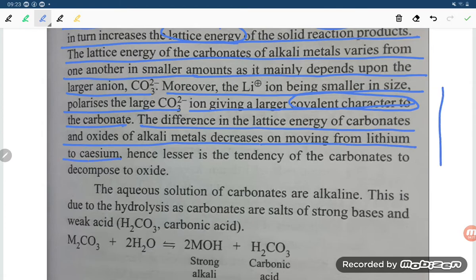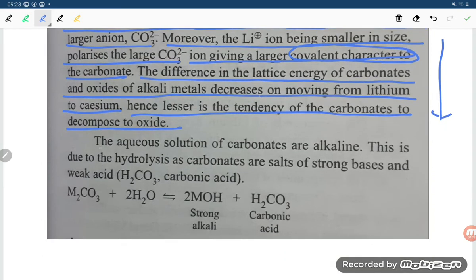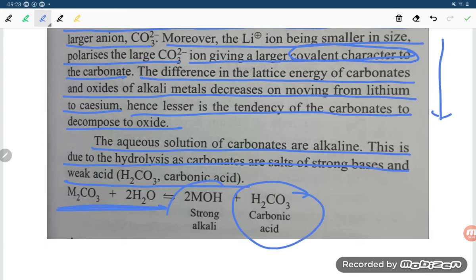Hence, lesser is the tendency of carbonate to decompose to oxide down the group. The aqueous solution of carbonates of alkali metals is alkaline. This is due to hydrolysis of the carbonate salt of strong base and weak acid H2CO3, so M2CO3 gives H2CO3 and MOH.